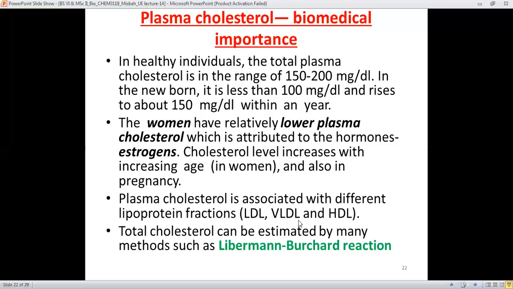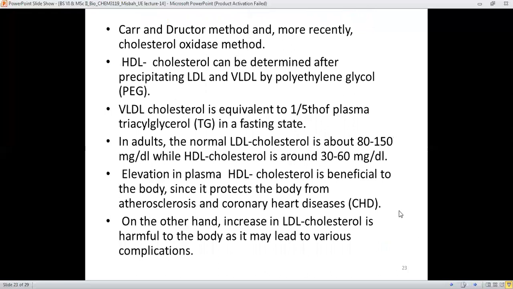The total cholesterol can be estimated by many methods, but the well known one is the Liebermann-Burchard reaction. The second one is the Zak-Zlatkis method, and more recently the cholesterol oxidase method. HDL, high density lipoprotein, cholesterol can be measured after precipitating out LDL and VLDL by polyethylene glycol, PEG, from the blood.